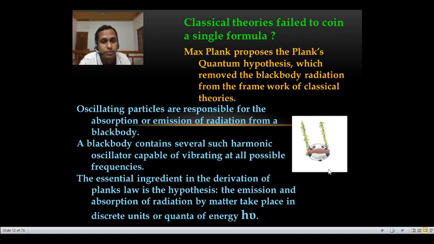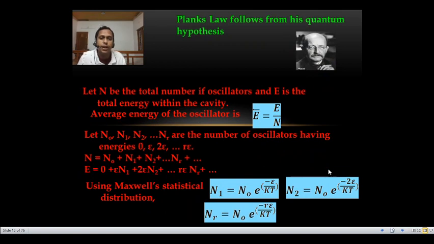The essential ingredient in the derivation of Planck's law is that absorption or emission of radiation by matter takes place in discrete units, or quanta of energy, called h nu. Okay, I think now we can derive Planck's radiation formula from his hypothesis. I hope you can take a paper and we can derive together.